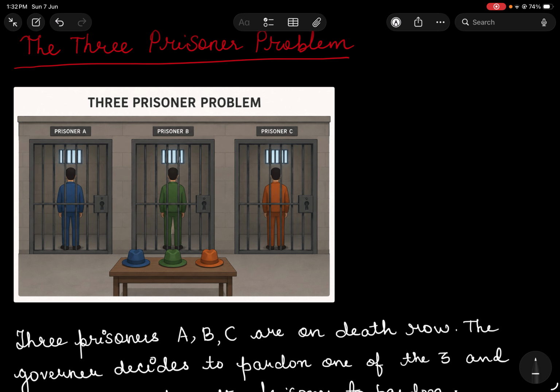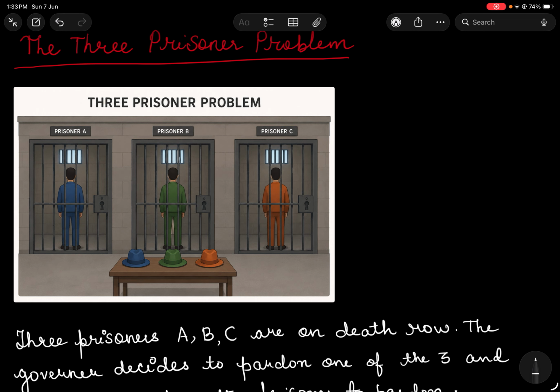It is sometimes also called a paradox because what you think is not actually the answer. So I'll talk about both the cases. I'll start with what is actually wrong and what you would actually think. But let's just dive into the question, and you'll know what I'm trying to say.